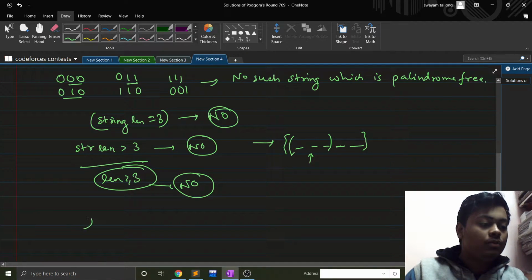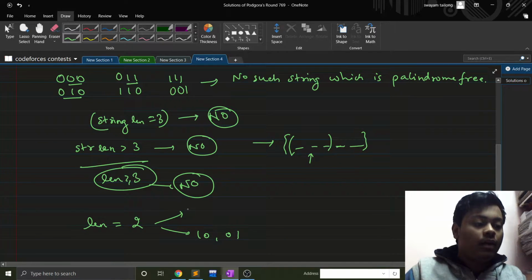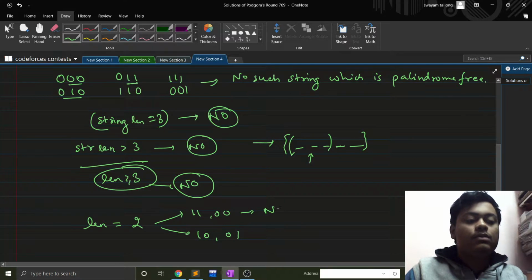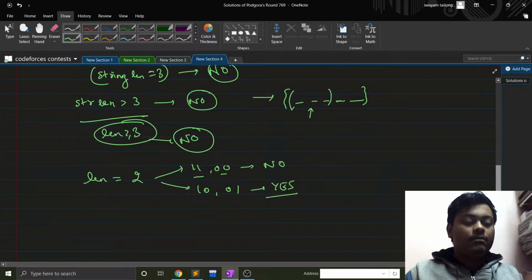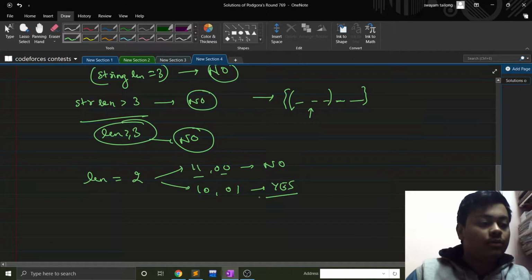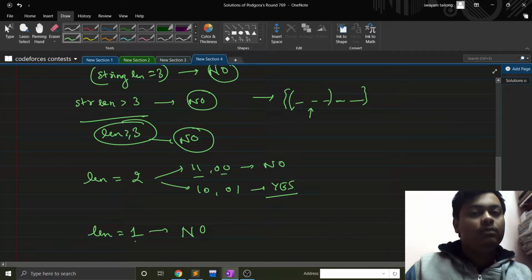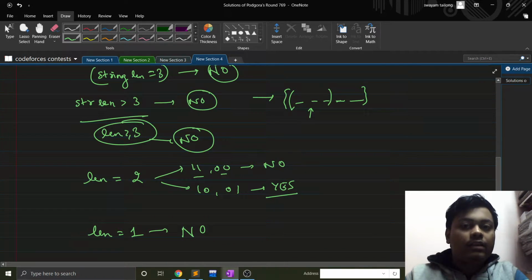If length is 2, there are two cases. Either I have 1 0 or 0 1, or I have 1 1 and 0 0. For 1 1 and 0 0 the answer is no, because these themselves are palindromes. For 1 0 and 0 1 the answer is yes. Fine. Because both cannot have a palindrome of length greater than or equal to 2. And if length is equal to 1, this itself is a palindrome technically, but we asked for palindromes of length greater than or equal to 2. So this doesn't have a palindrome, so the answer is yes.